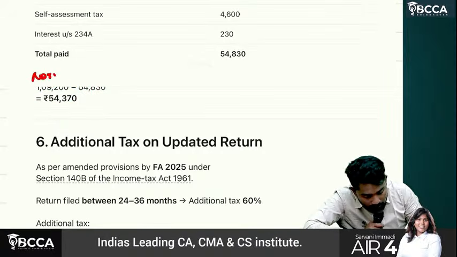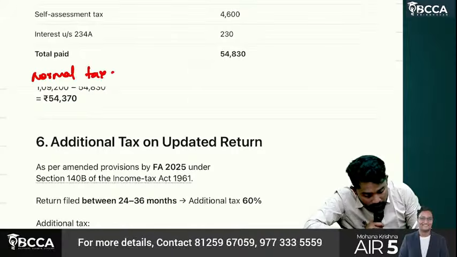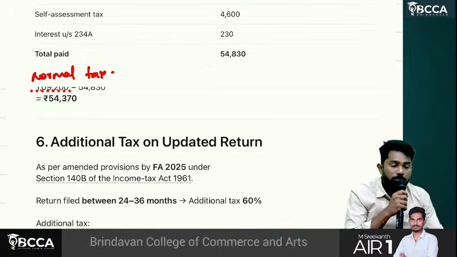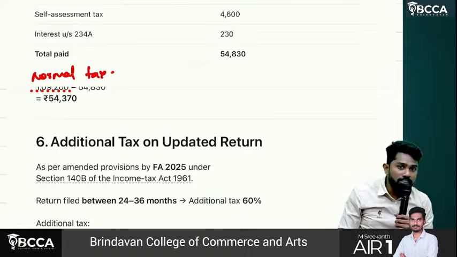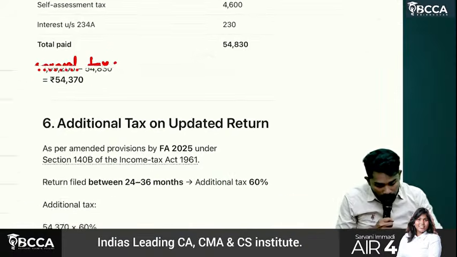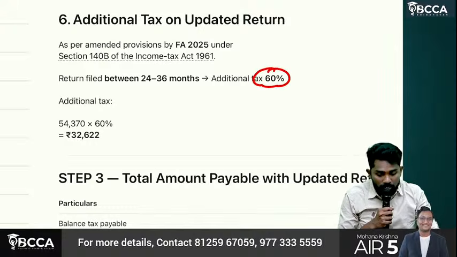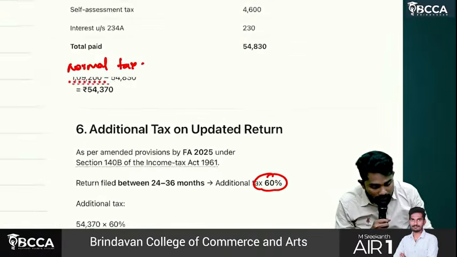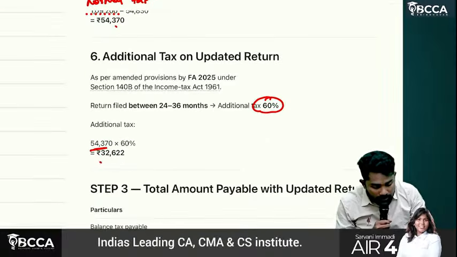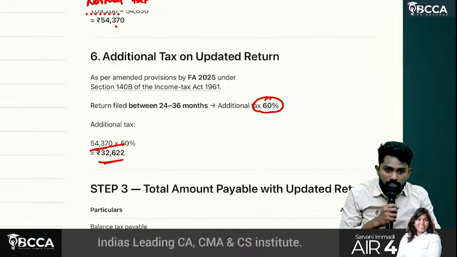Normal tax to be paid now is 54,370. Additional tax, how much percentage? 60%, since it falls in the 24 to 36 months period. So 54,370 into 60% is 32,622.